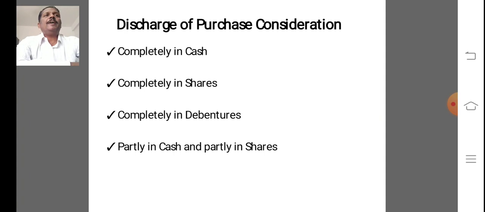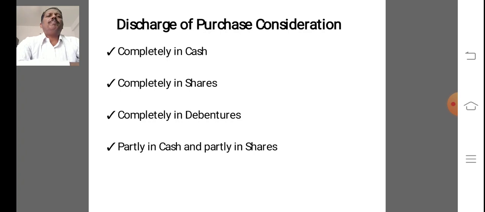So what is the discharge of PC? It is the second step in partnership sale of a firm to a limited company. The purchase consideration may be discharged by the purchasing company in any of the following ways.